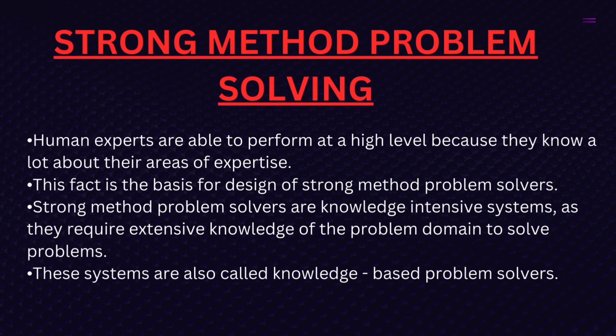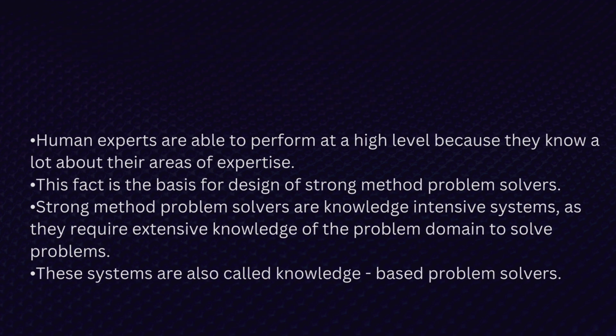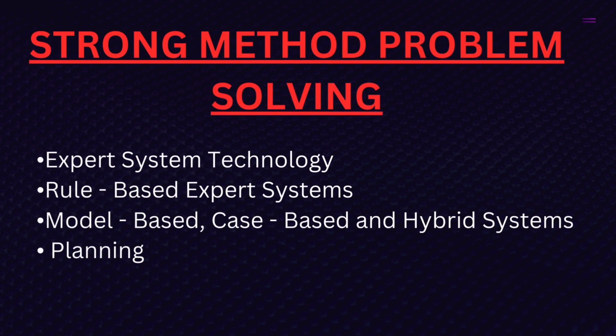Strong method problem solving. Human experts are able to perform at a high level because they know a lot about their areas of expertise. This fact is the basis for the design of strong method problem solvers. Strong method problem solvers are knowledge intensive systems as they require extensive knowledge of the problem domain to solve problems. These systems are also called knowledge based problem solvers. Strong method problem solving: expert system technology, rule based expert systems, model based, case based, and hybrid systems, planning.